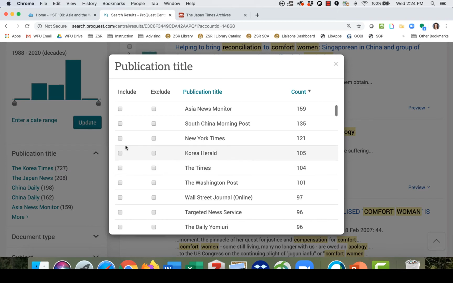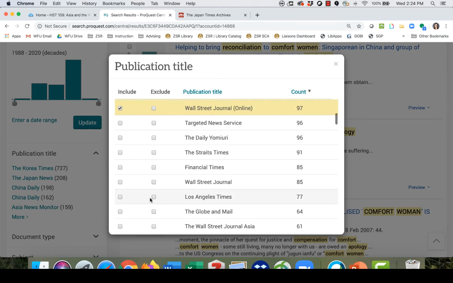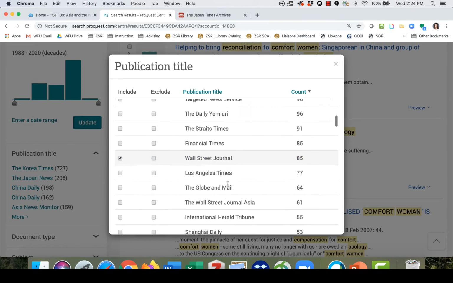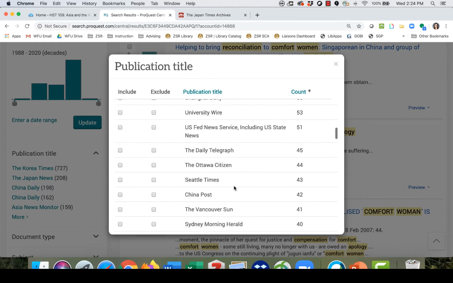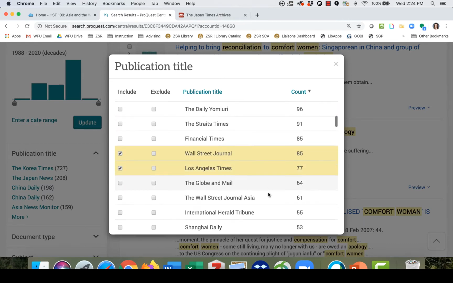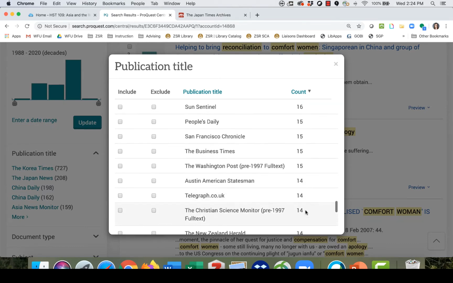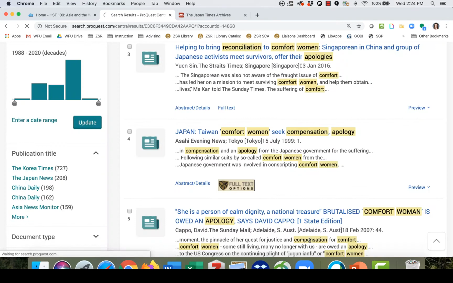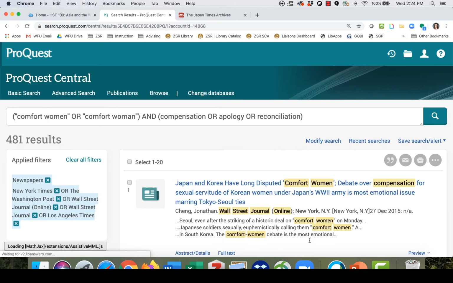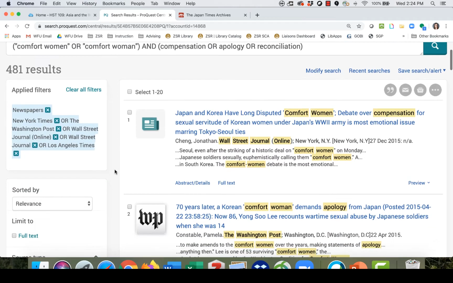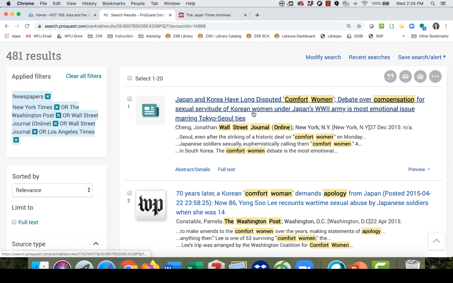And if I want to get US perspectives, I can go here and go to publication title and pull in maybe some big US newspapers. For example, the New York Times. For European perspective, the Times is going to be the Times of London, Washington Post, Wall Street Journal. You can go in and choose some others, another Wall Street Journal there. The difference between the Wall Street Journal online and then the print version, LA Times. If you want to pull that one in too. So I'm just going to select those few and hit apply. So again, about 480 results, and these are coming from US-based newspapers.